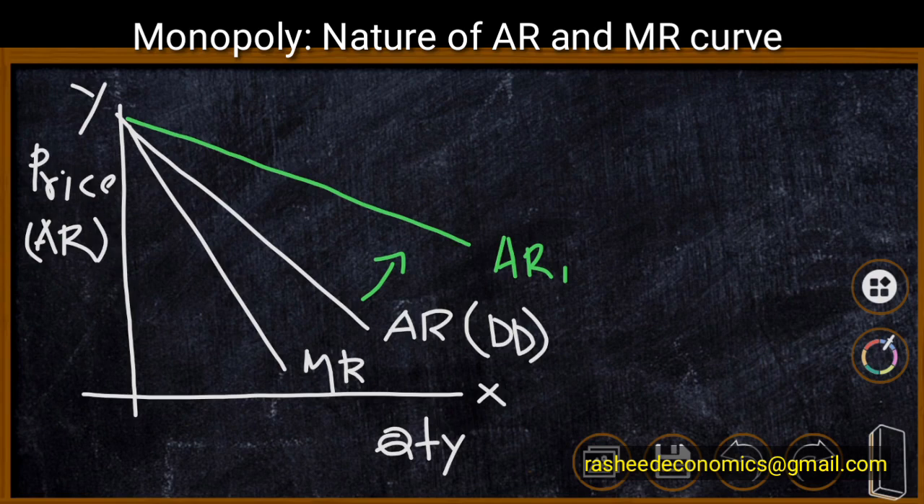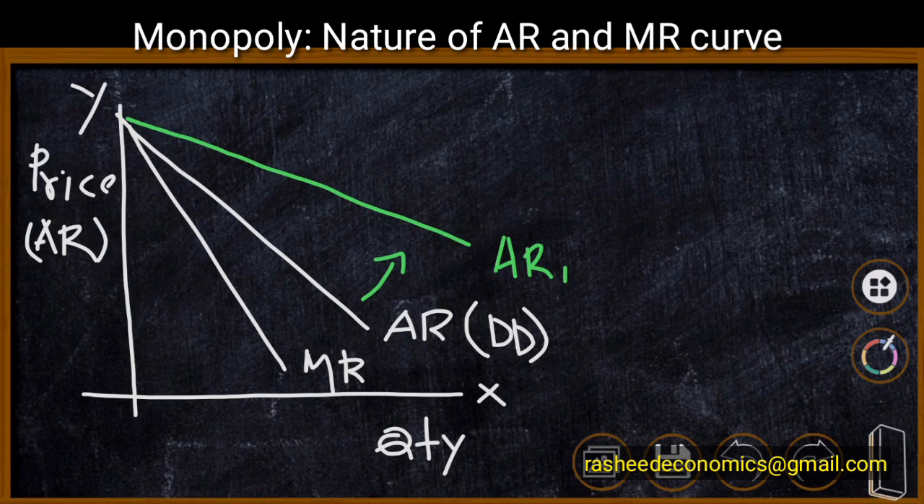The nature of AR curve under monopolistic competition is like AR1 curve. The major difference between monopoly and monopolistic competition is that under monopoly there is only a single firm, and under monopolistic competition there are a large number of firms, but they are producing differentiated products. We will explain monopolistic competition after explaining monopoly.